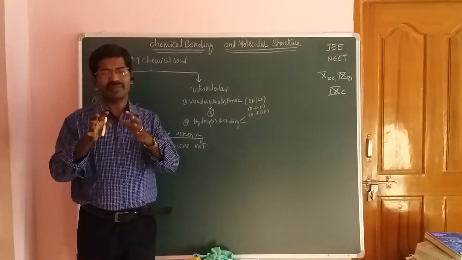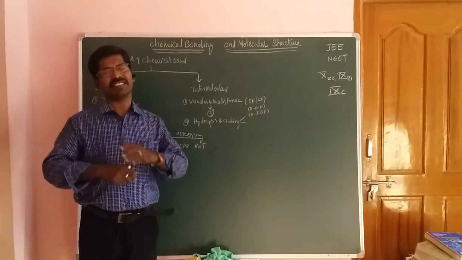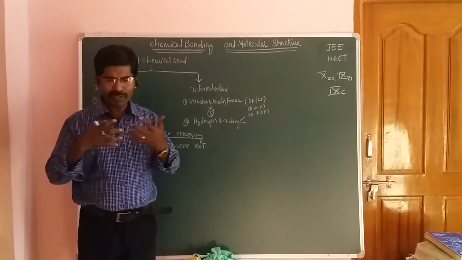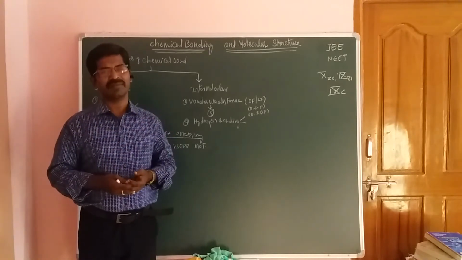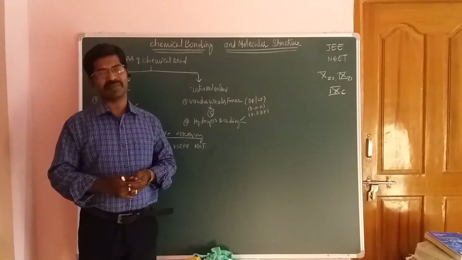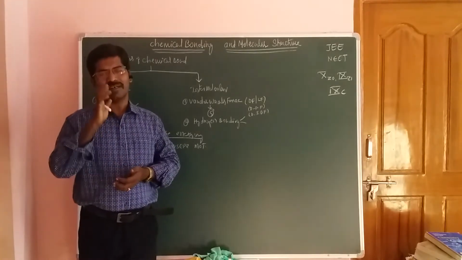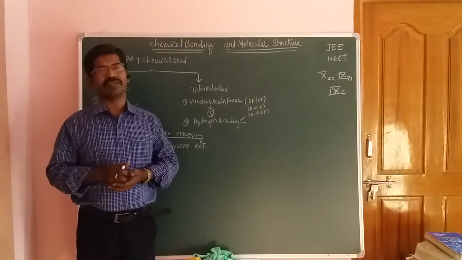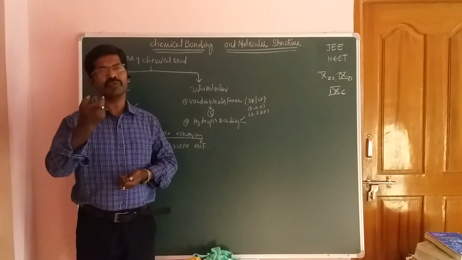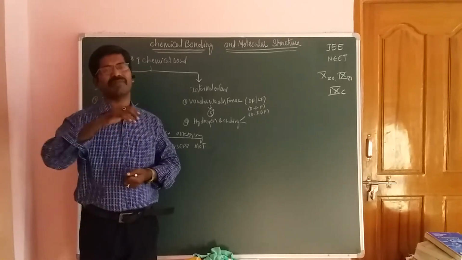That leads to decreasing the energy. This is one of the properties. That means a chemical bond takes place for decreasing the energy. This is one concept, the cause for chemical bonding. So the cause for chemical bonding, you should answer, is decreasing their energy.